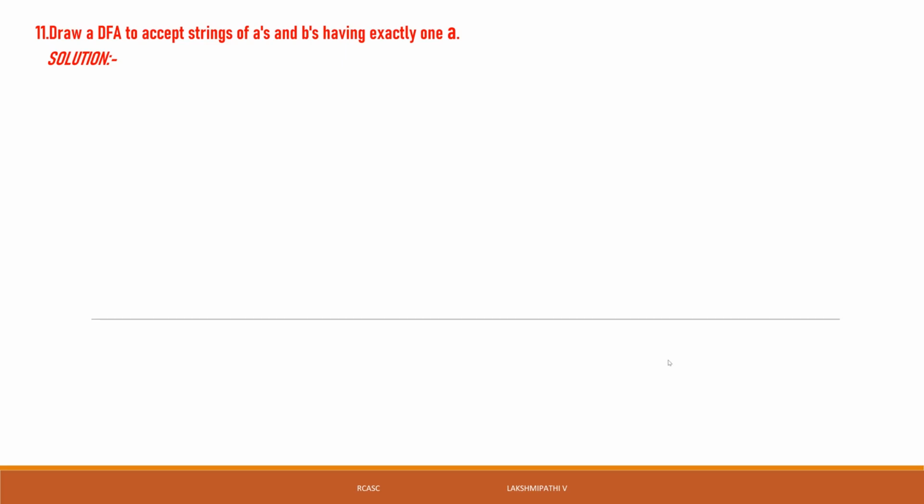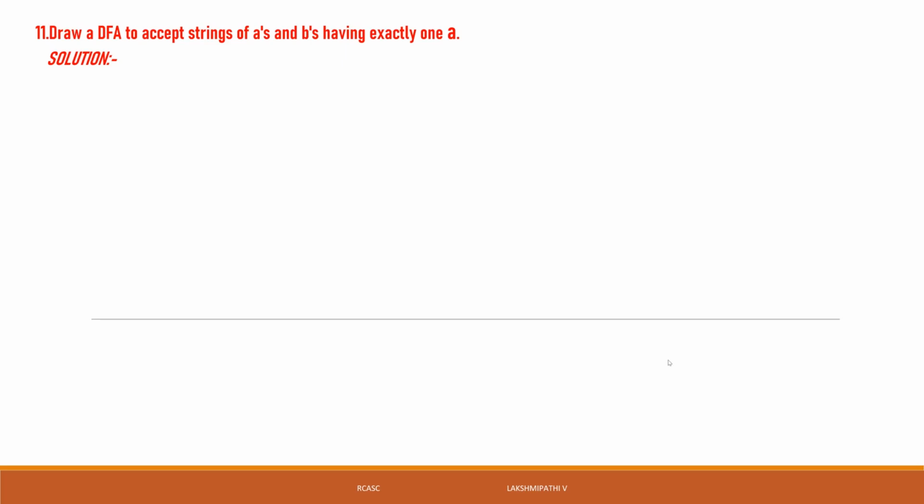Try a DFA to accept the strings of A's and B's having exactly 1A. It will be a collection of strings with a number of A's and B's, but having exactly only 1A in that string. We need to input this type of strings to the machine. Then the machine will accept it. If you give other types of strings, the machine does not accept them.